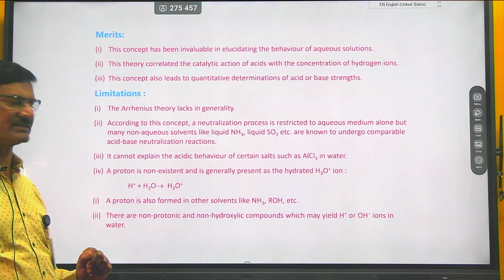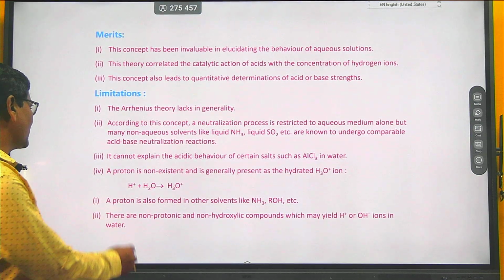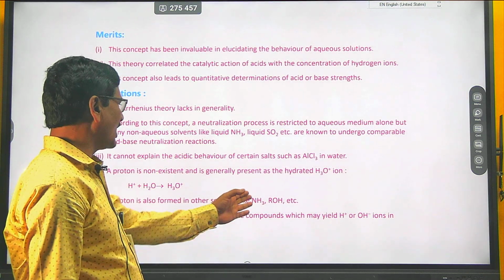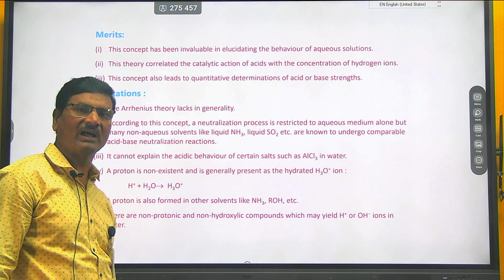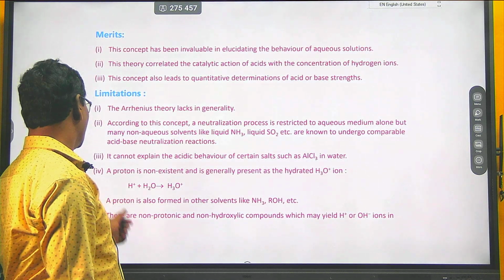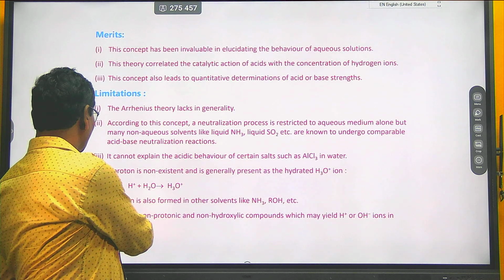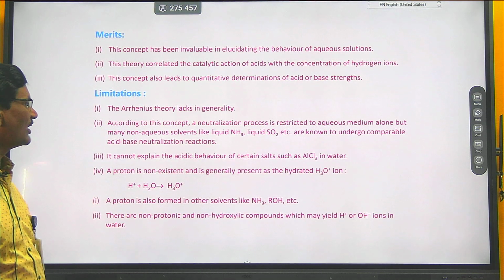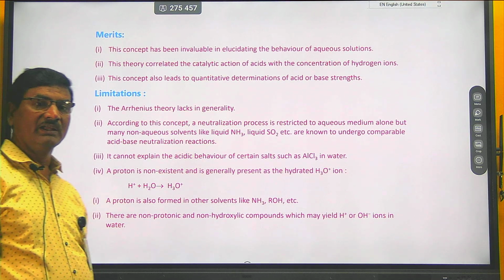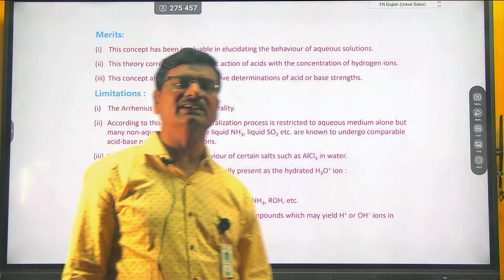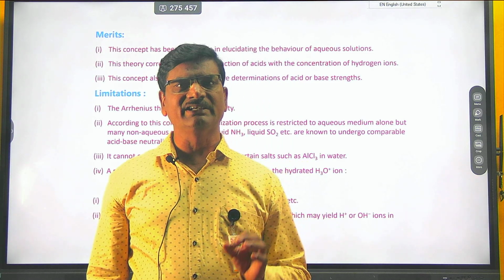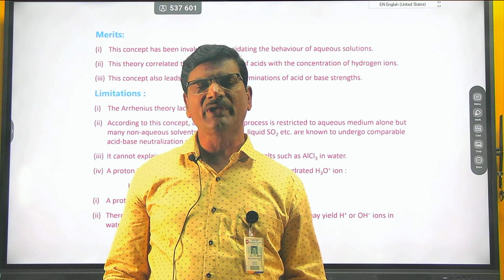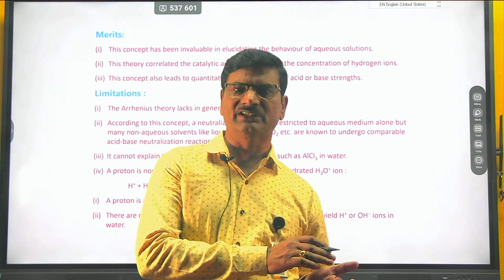Next limitation: a proton is also formed in another solvent like NH3 or ROH, where R is an aryl or alkyl group. Next limitation: there are non-protonic and non-hydroxyl compounds which may yield H plus or OH minus ion in water. This theory depends upon the presence of H plus ion or OH minus ion, and on this basis we consider whether a substance is an acid or base.